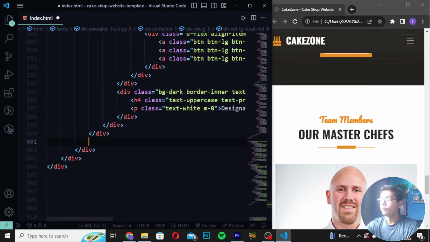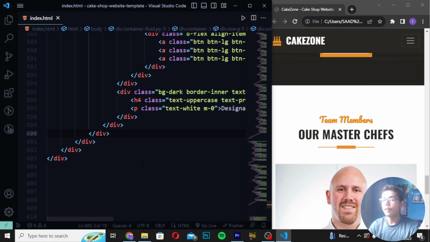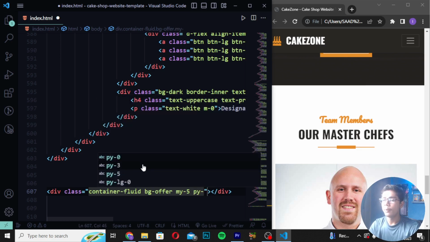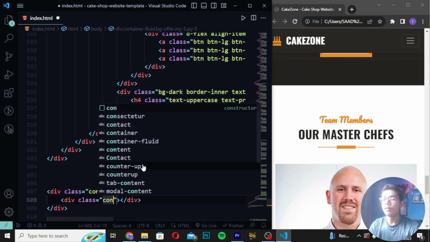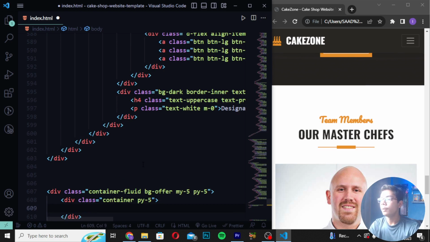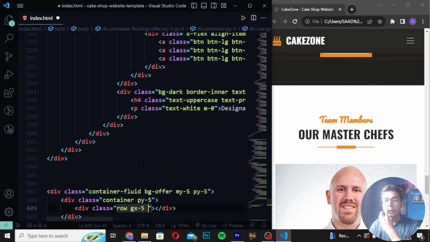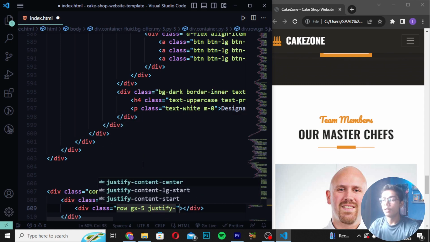Then you have to move down, and then after moving down, you have to just press Ctrl V. Then here I will be now moving down after the divs which we have created. So these are the 6 divs here. So I'll be moving down after these divs and creating another div class as container-fluid, and I will be now writing bg-offer, and you have to write here my-5 like this and write here py-5. Then you have to create here div class as container py-5, and I will be now writing here div class as row gx-5 and create here justify-content-center.